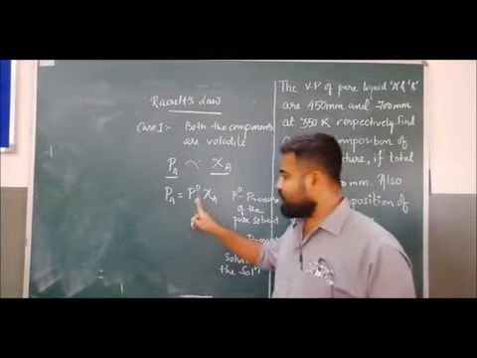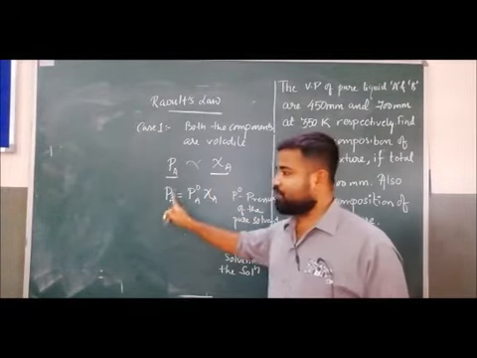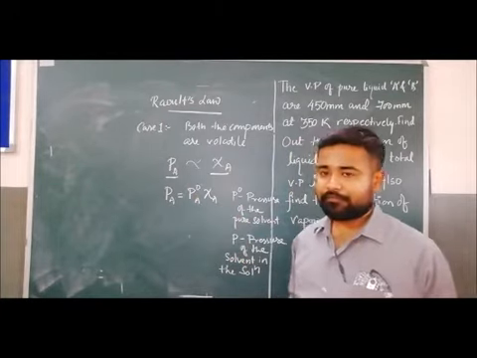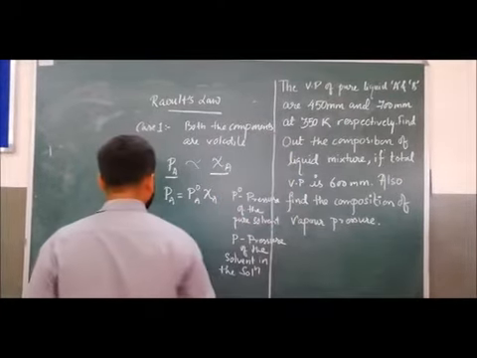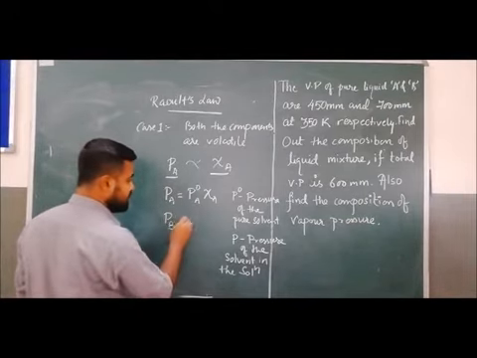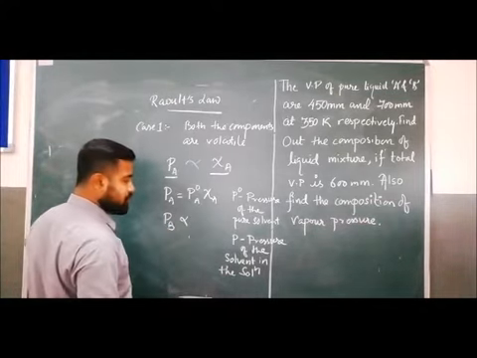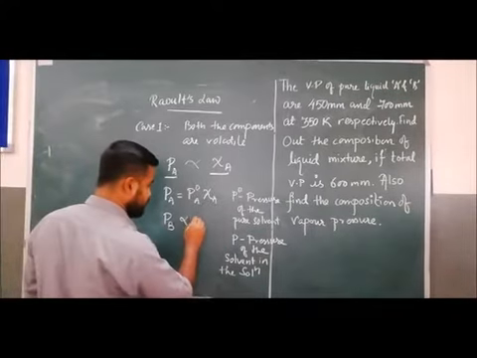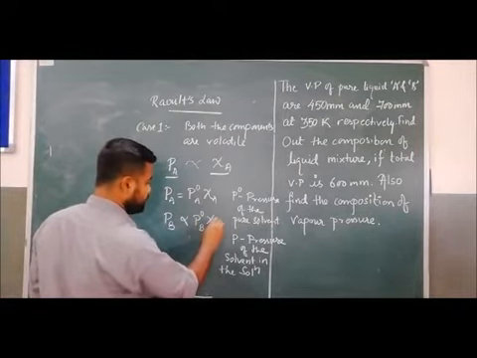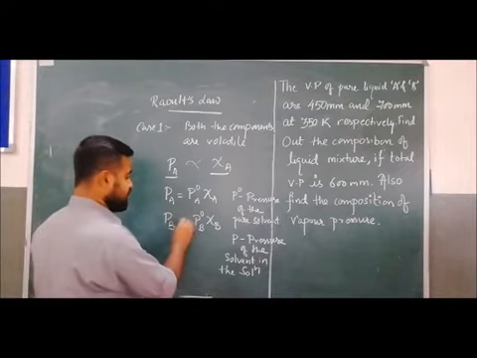So here P naught A is the pure pressure of component A, and P is the pressure of component A in the solution. Similarly, if the second component is B, then PB is directly proportional to P naught B XB. Clear?